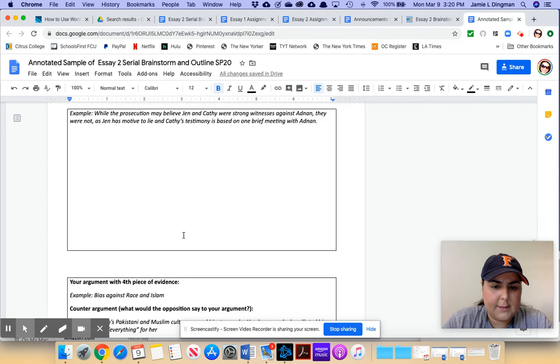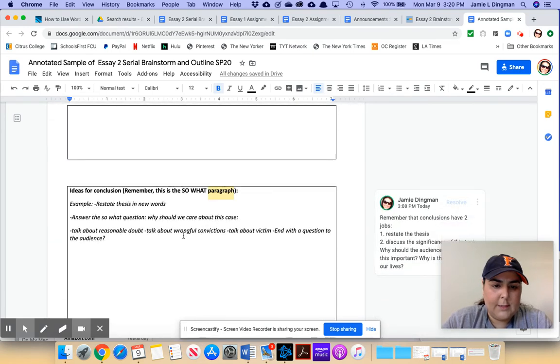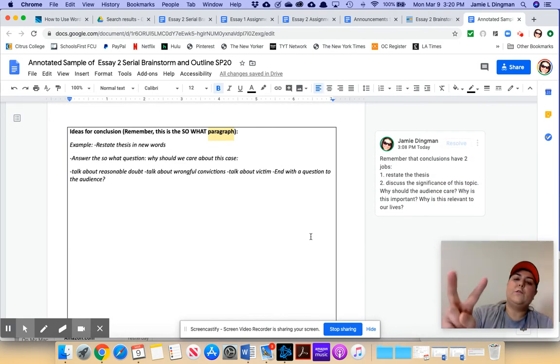And then we come down to the conclusion. And don't forget, conclusion has two main parts to it, right? Two main parts to it. First, restate the thesis. You want to remind the audience of your argument points, especially in an argumentative essay when you're presenting lots of different evidence. You want to take them back to your original point.